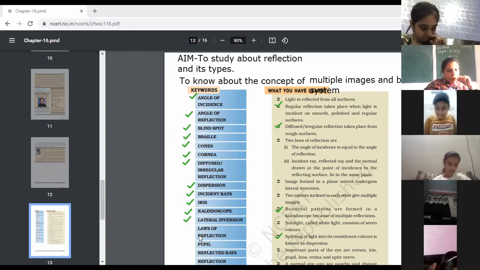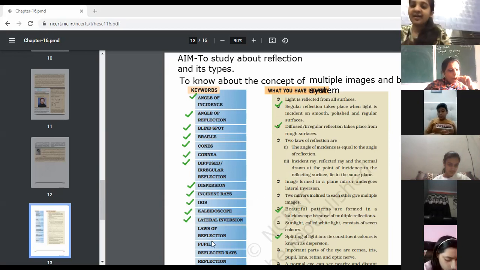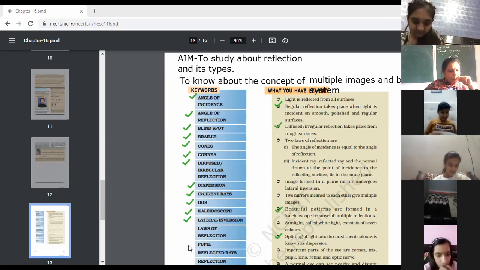Laws of reflection. You can't say that for this one. There are two laws of reflection. You can leave this. Next is pupil.